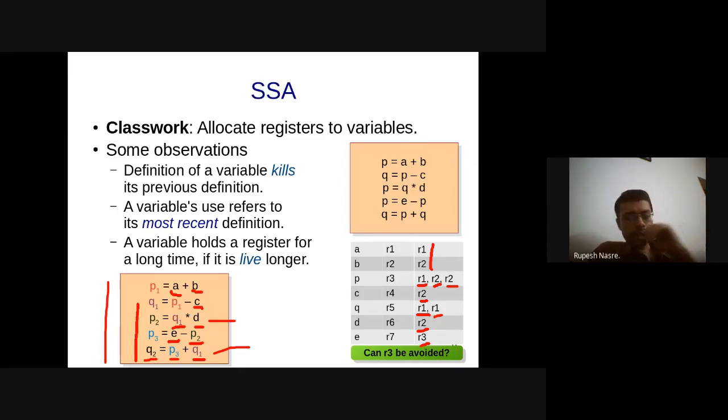So that is called register spilling. And then I could have avoided using R3, and I could have done with R1 and R2 only. Can I avoid R2? I mean, can I avoid using two registers? Can I use only one register?